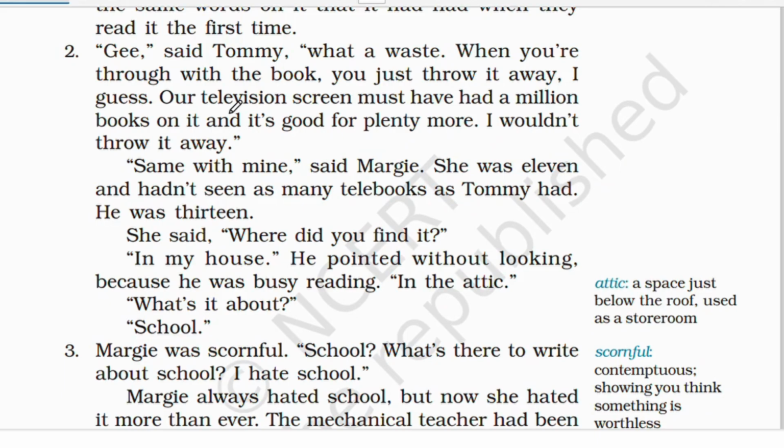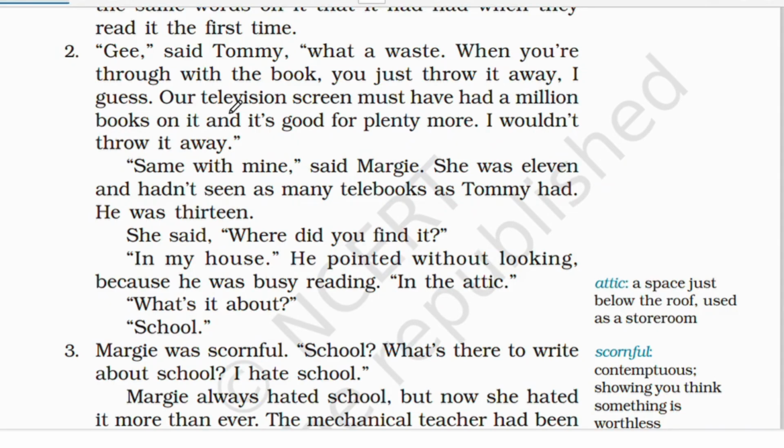So I wouldn't throw it away. When we talk about printed books, you read them and then you throw them away, or you just store them, and you don't read them again. You may, but still. Television screens have value, right? They can store many more books than the books that we're buying. That's what's explained here.